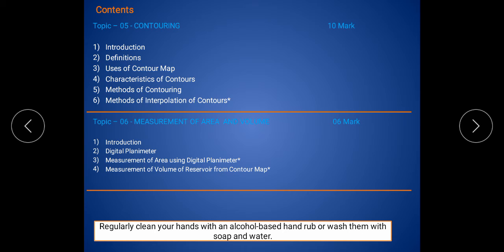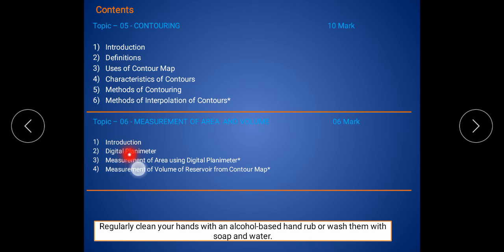And the last topic of the basic surveying subject is the measuring of area and volume, and it is for 6 marks, and in it there are only four contents. The first content is the introduction. Then the second content is the digital planimeter. This is one of the important instruments used in surveying for the calculation of area and volume.